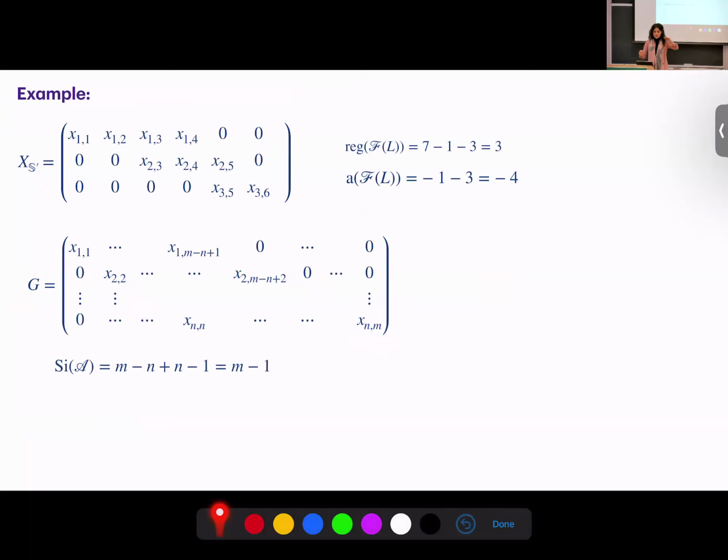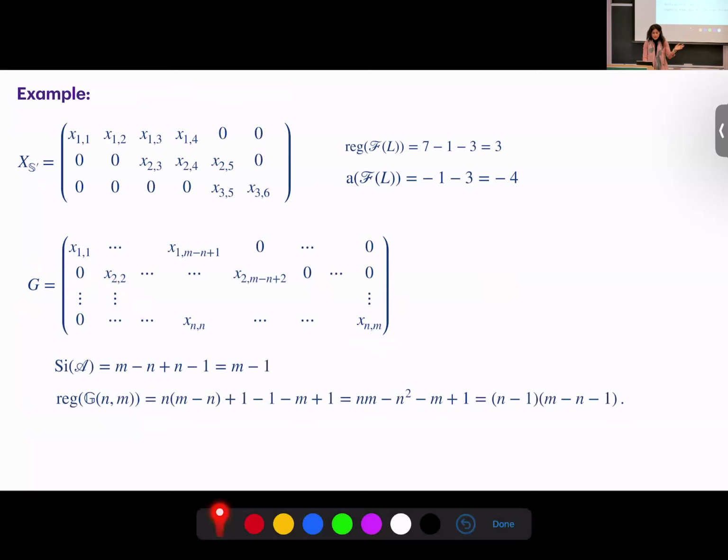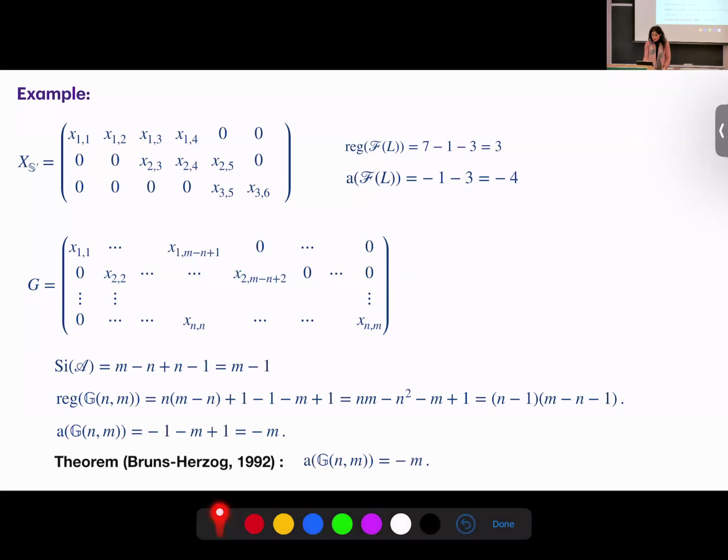The sequence index is always m-1. So we have the regularity for the Grassmannian, and we have the invariance. Of course, it is not a new result. It's just recovering the known results. Bruns and Herzog, 1992, showed that the invariance is -n, but their approach used the algebra of a straightening law. But we are using just the combinatorial aspects here.